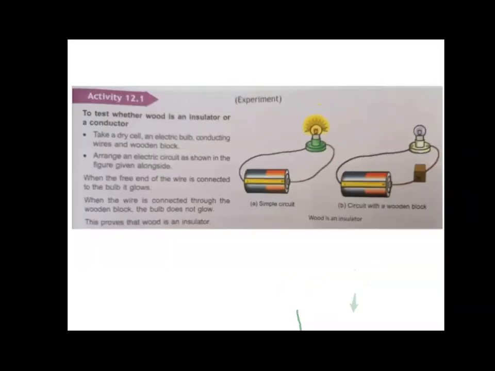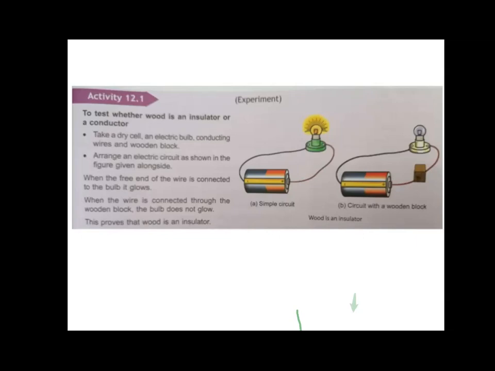Now, science book page number 199, you can see activity 12.1, and this is your activity to test whether wood is an insulator or a conductor. Insulator means bad conductor, it does not allow the current to pass through it, or a conductor. Conductor means it allows, right? So this is our aim. Now let's see what is the procedure, how we are going to do it.